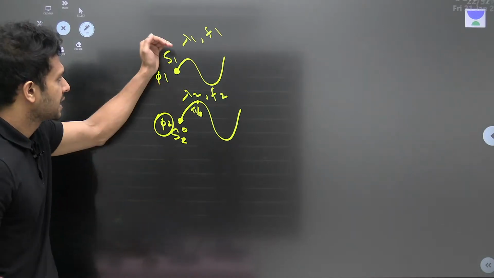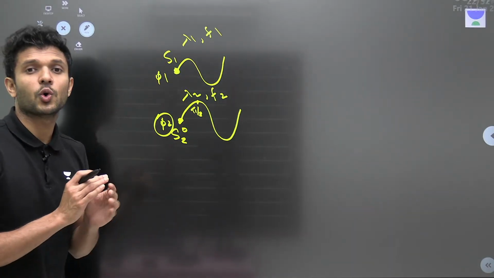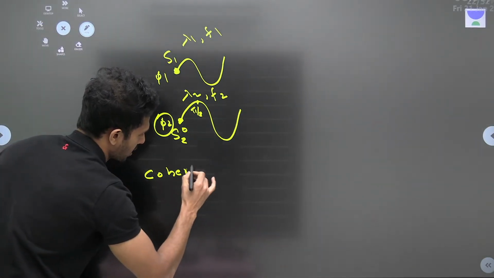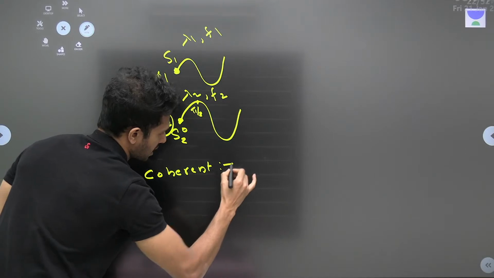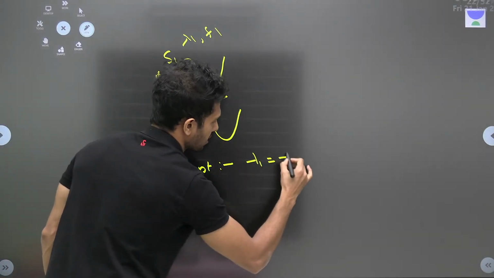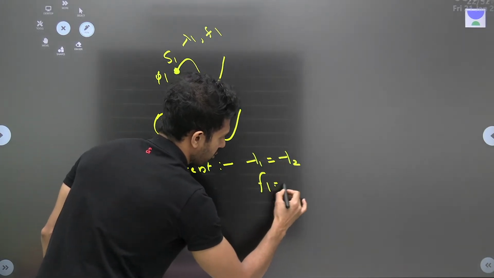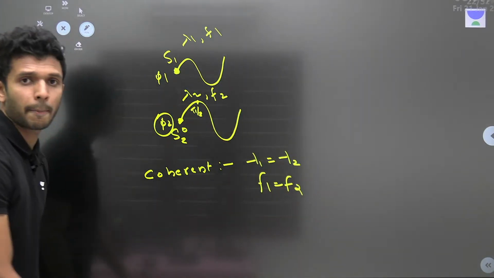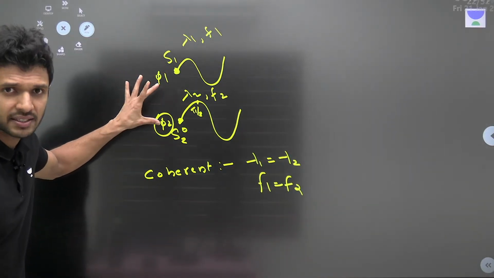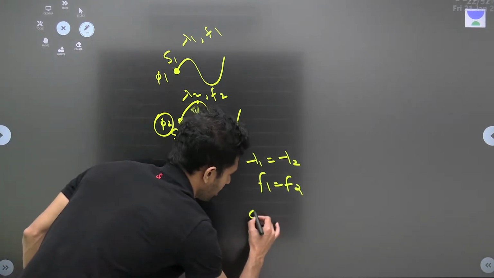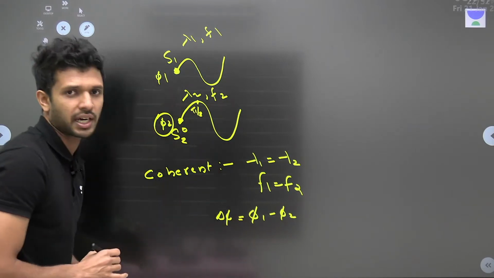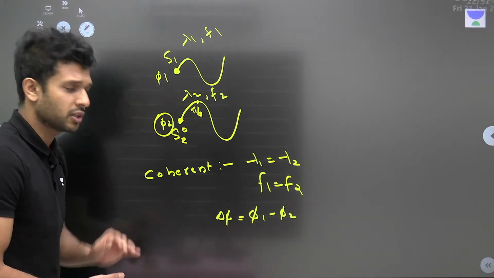When can we call S1 and S2 as coherent sources? बोल दे. These two sources will be coherent sources when their wavelengths are equal, when their frequencies are equal, ठीक है. Now phi 1 and phi 2 are their initial phases. So phi 1 minus phi 2 क्या होता है? Phase difference होता है. Difference in phase between both the phases.